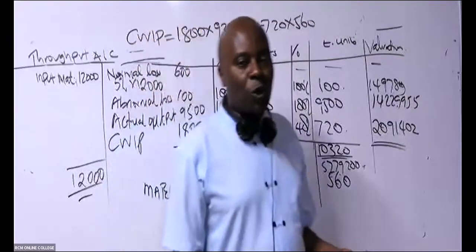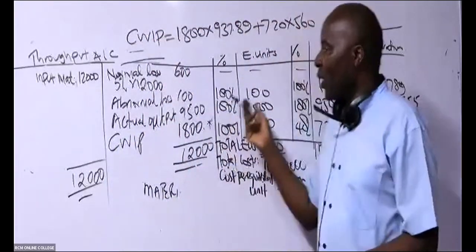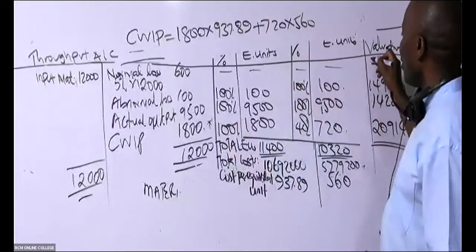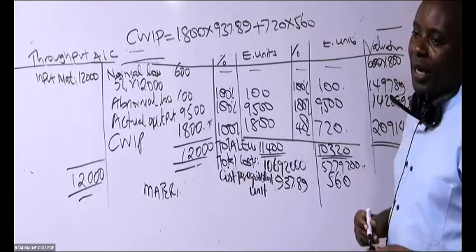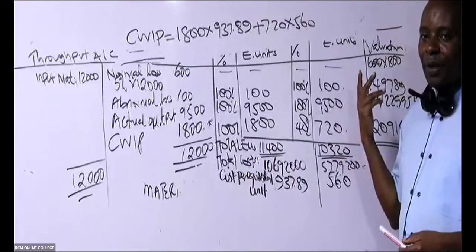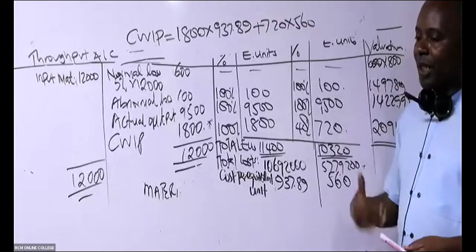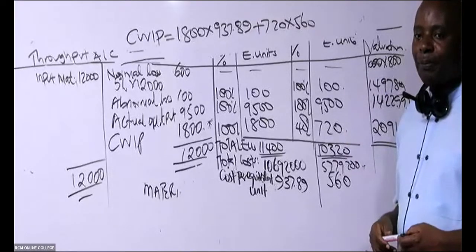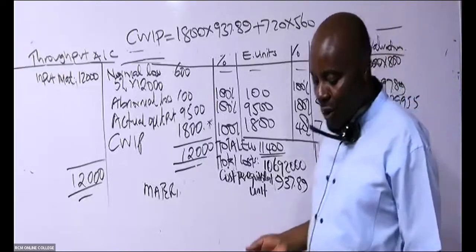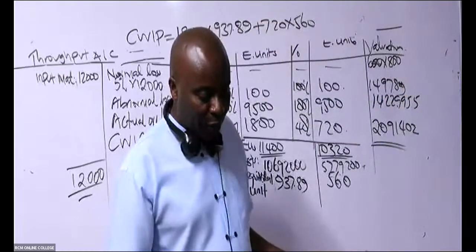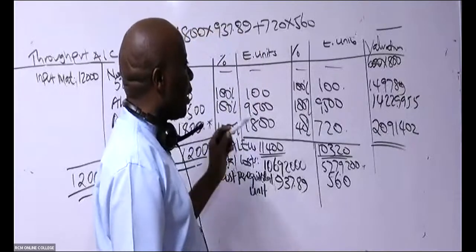So of course, if you want to value the normal loss very well at this juncture, the normal loss will automatically be 600 times the scrap value, if you just want to put it there. But you can always do this in the process account. So now we have everything. Now let's get ahead and draw our process account.